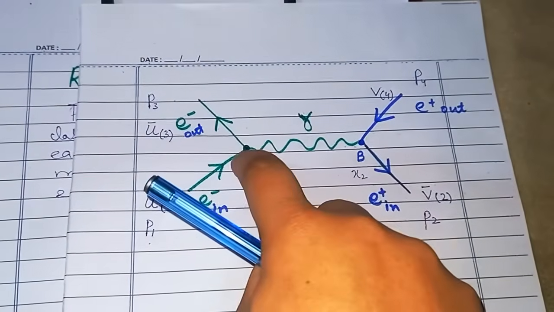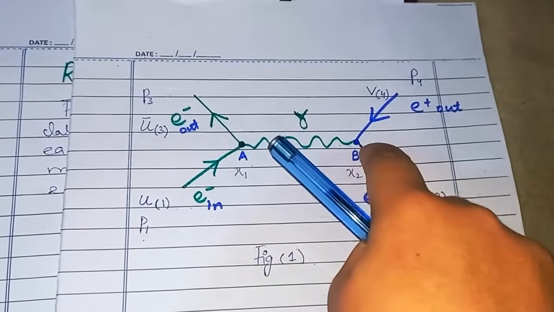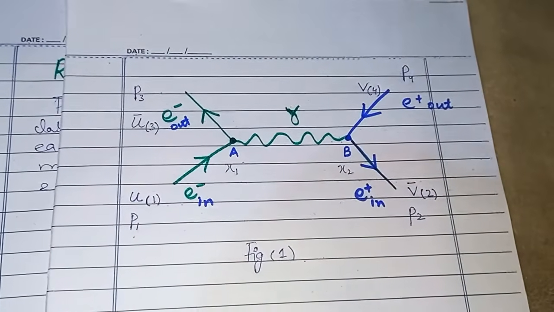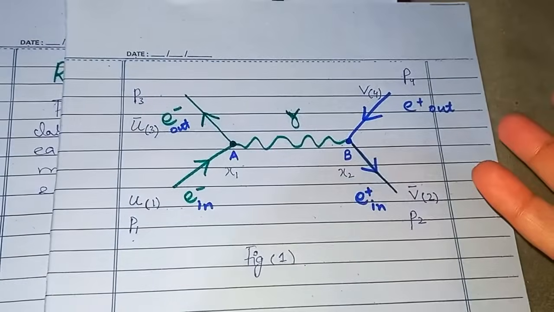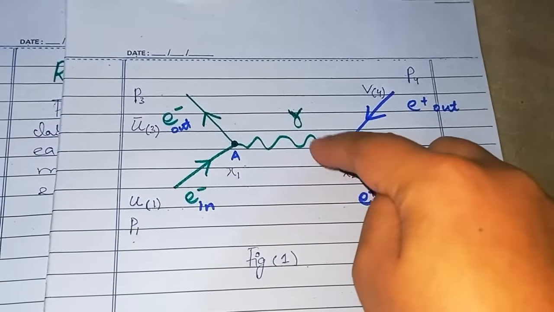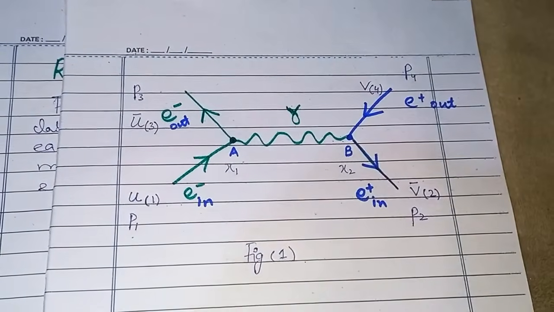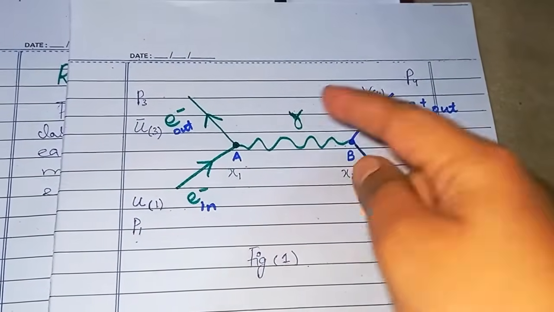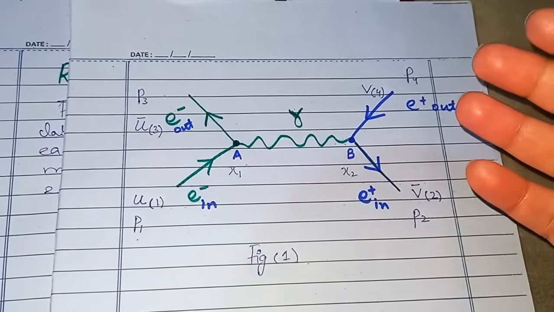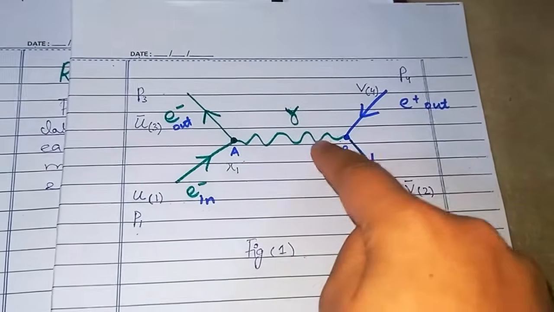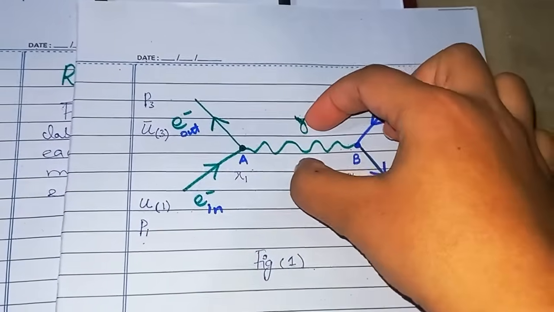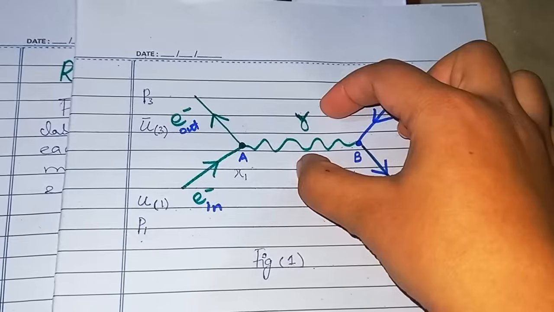These points are vertices, and this virtual mediating particle that is emitted and absorbed by particles is called a propagator. It could be a photon, it could be a particle propagator, and it could be gluons, it depends. So we have a propagator here. This mediating particle is called a propagator.